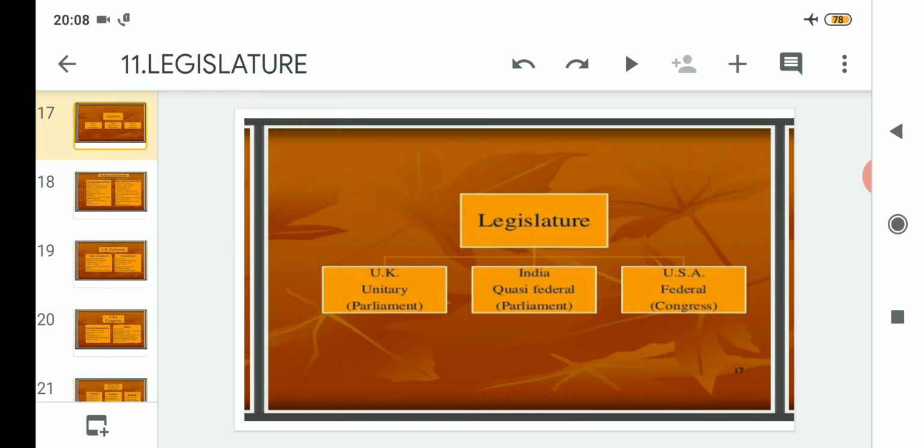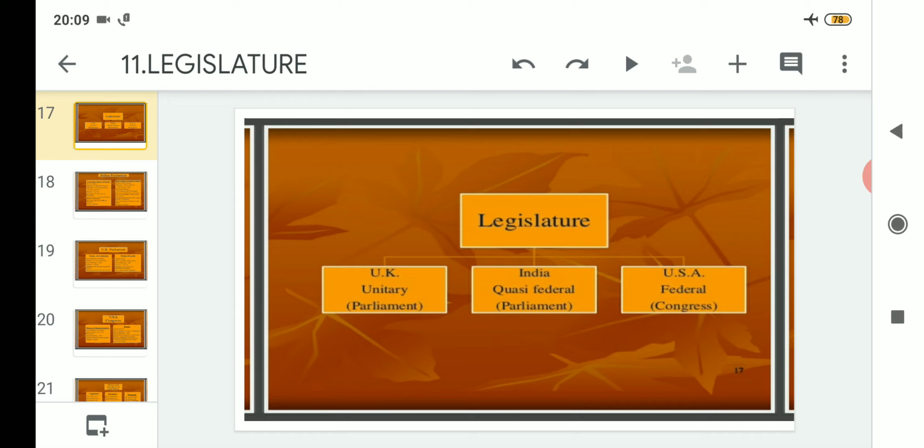As you can see in the flow chart, the first country is the United Kingdom, which follows a unitary type of government, and the United Kingdom has the parliamentary type of government. It is unitary in nature, but it has a parliament.